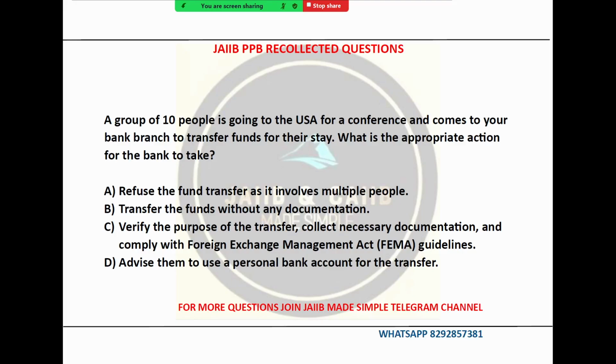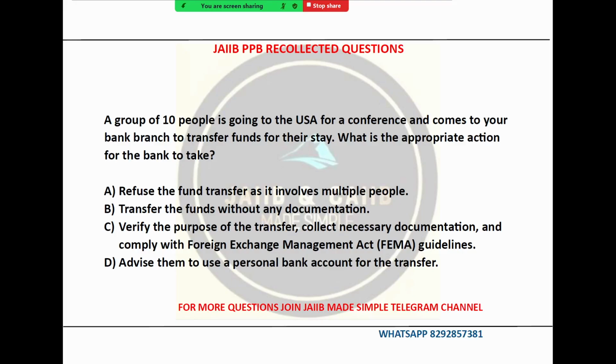Option C says verify the purpose of the transfer, collect necessary documents and comply with the FEMA guidelines. Yes, this is the correct approach. The bank must ensure that the funds are for a legitimate purpose and the transaction adheres to the foreign exchange regulations. Option D says advise them to use a personal bank account for the transfer. While this might seem like an option, it is not practical or efficient for a group transfer, and it does not address the core issue of compliance. Option C is the perfect one. Remember, try to understand this particular point.